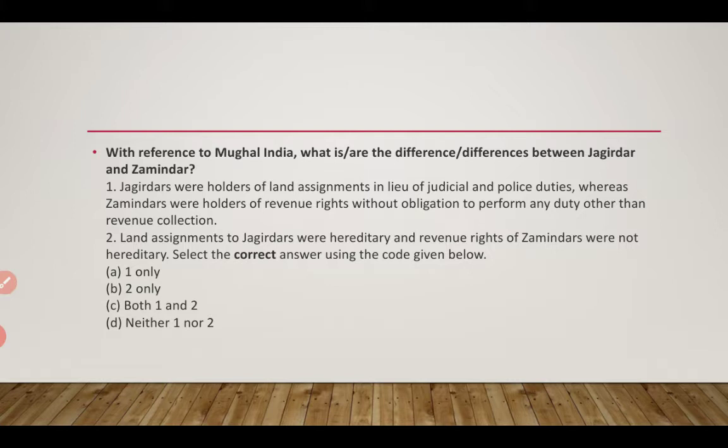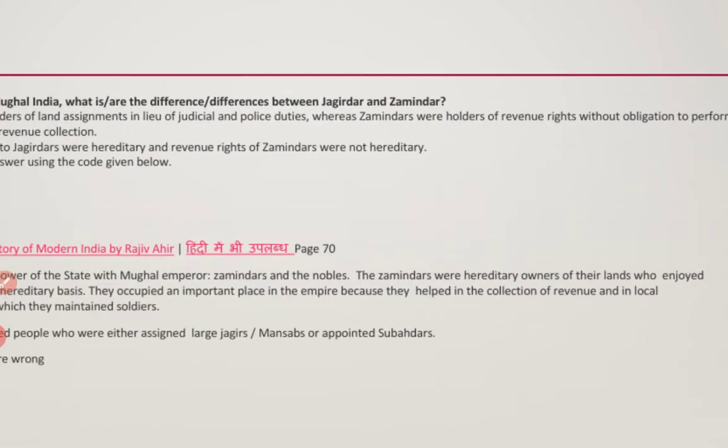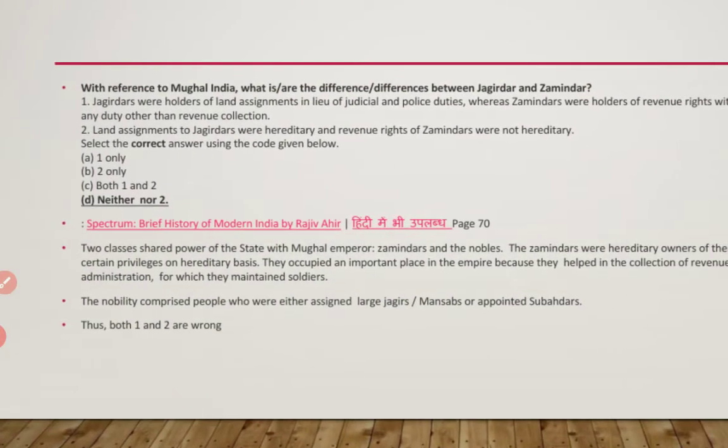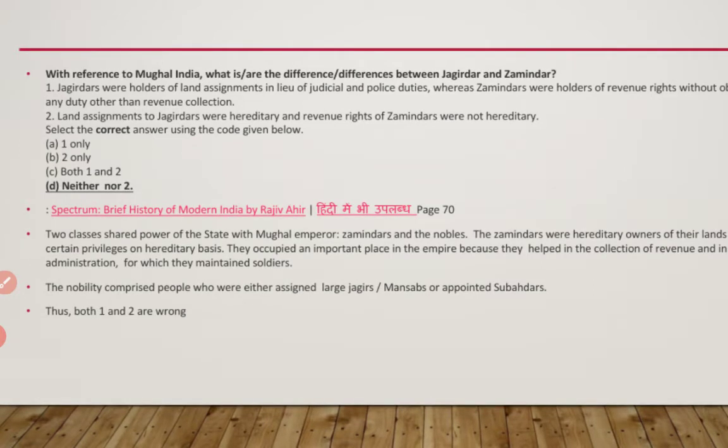Select the correct answer using the code given below. Here they are asked to find out the correct answer. The answer is neither 1 nor 2, because Zamindar is also a hereditary post. You can read A Brief History of Modern India by Rajiv Ahir to find out more. So both statements are not right.